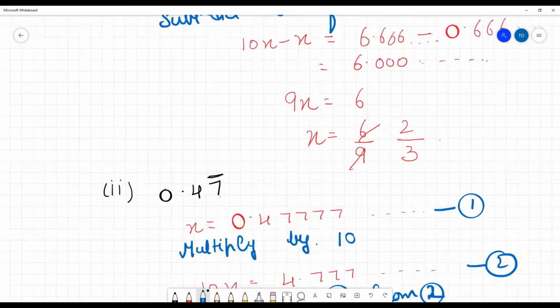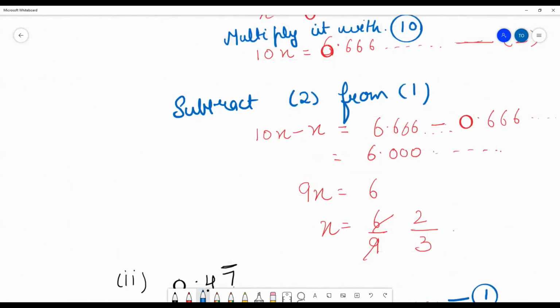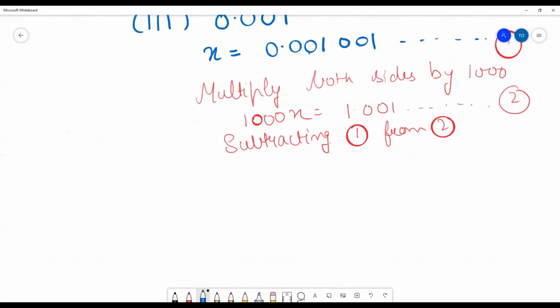And if here also you have written like the other way, it is wrong, because you are always subtracting the smaller one from the bigger one. Okay. So always subtract the smaller from the bigger. So it is subtracting 1 from 2. What we will get by subtracting 1 from 2?